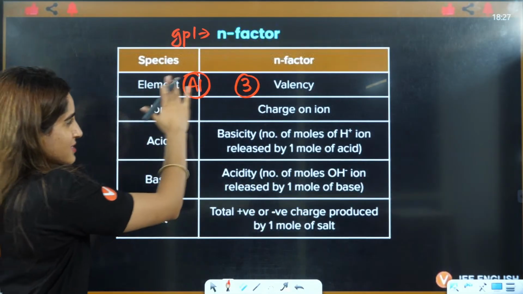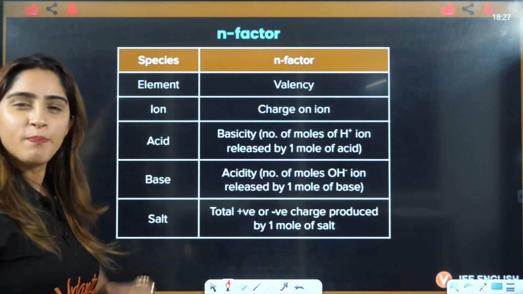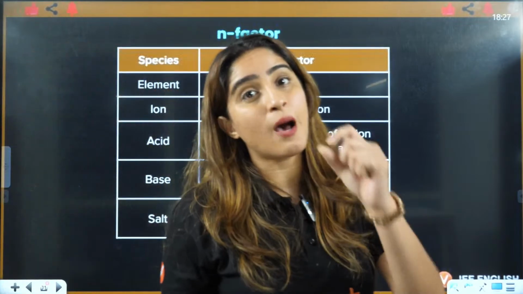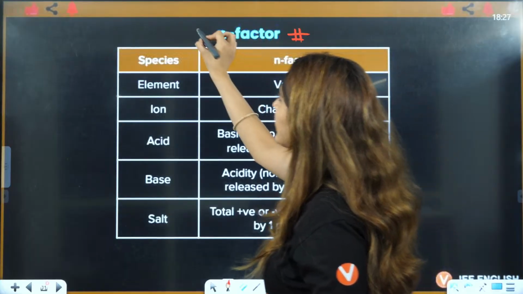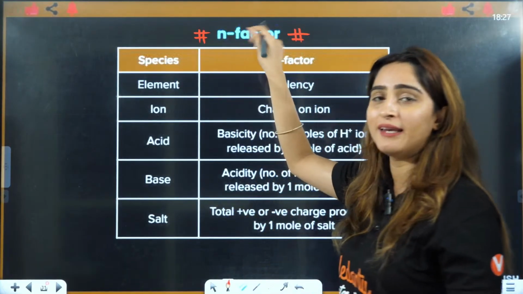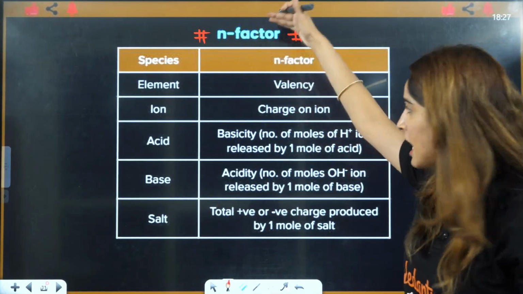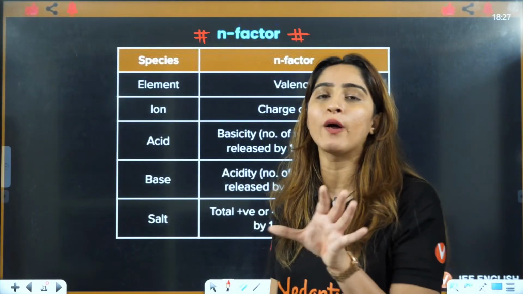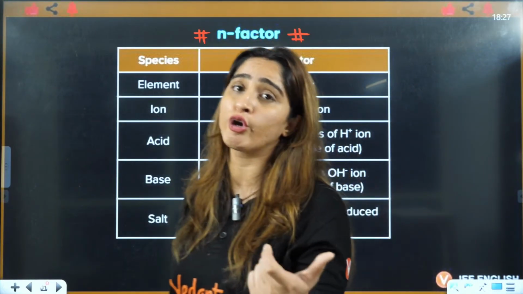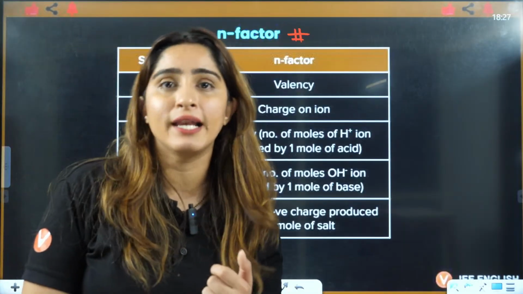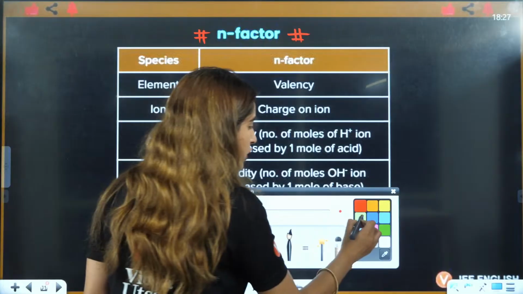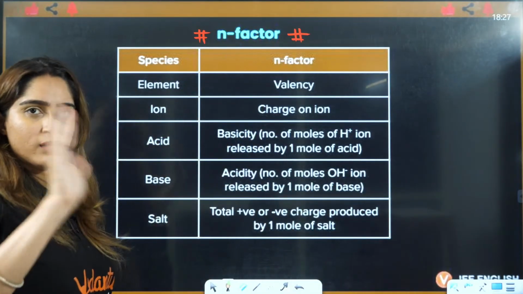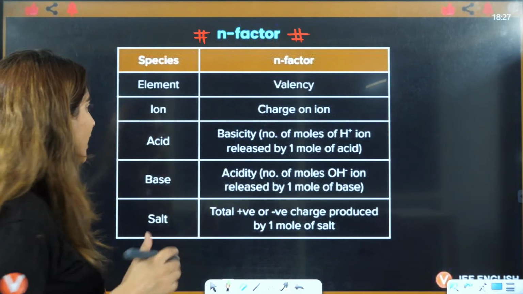So this valency is actually not a part of concentration term, it is applied in concentration terms. That's why I'm just giving you a recap of this thing. If you want me to take a lecture on N factor in detail, I'll take up a lecture specially on N factor, because that also you are going to use in your class 12th electrochemistry. So that also should be on your tips, right? I'm just giving you a brush up of this, what is N factor, what is needed.